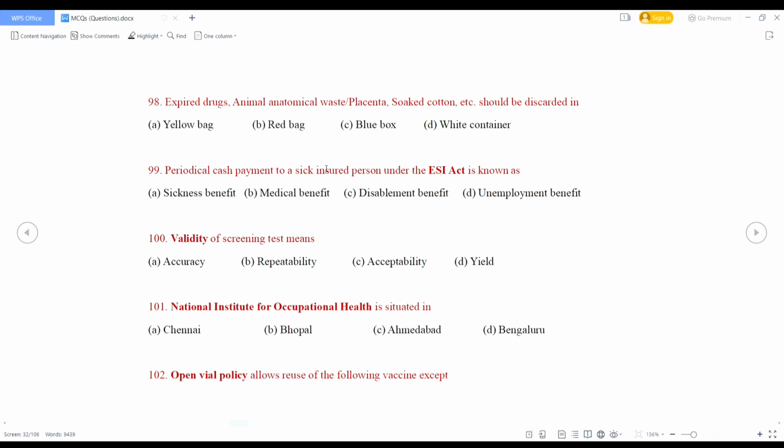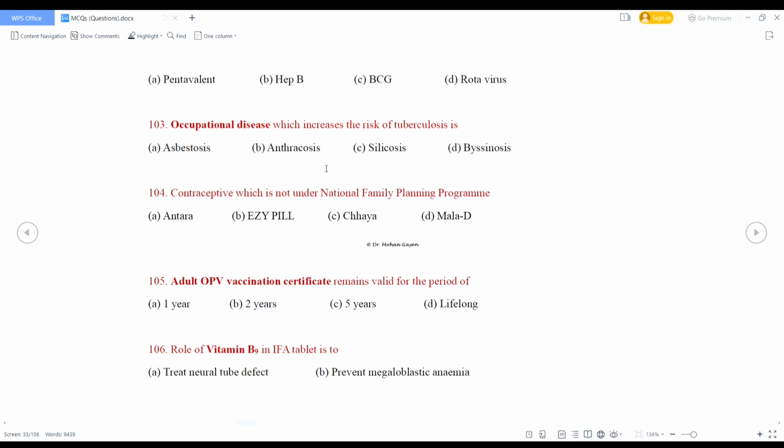Open vial policy allows reuse of the following vaccines except pentavalent, hepatitis B, BCG, or rotavirus. Right answer is BCG. In case of pentavalent, hepatitis B and rotavirus, open vial policy is applicable.